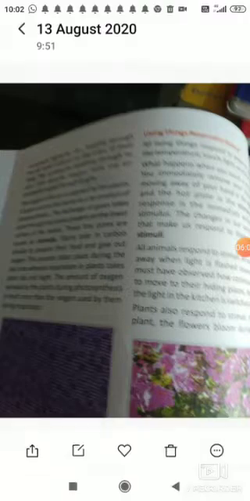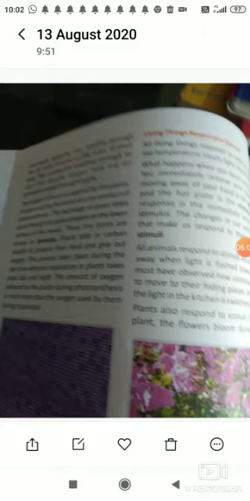Now the next characteristic of living things is that living things respond to stimuli. You can understand this point very carefully. Living things respond to stimuli means, suppose you are looking towards a light, your eyes will suddenly close because you are responding to the light.